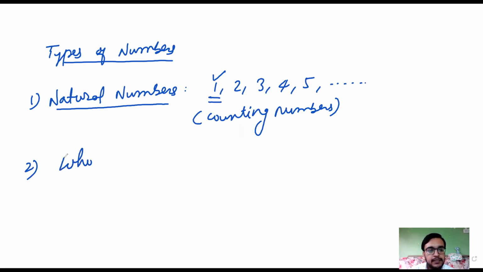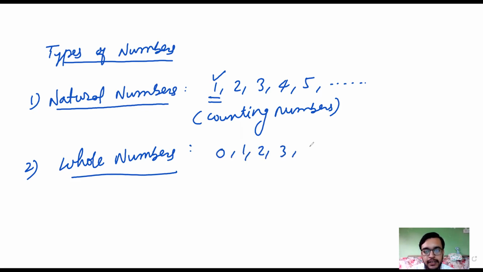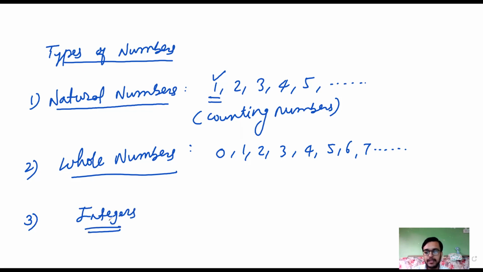The second type is whole numbers. Whole numbers are the numbers that start from 0: 0, 1, 2, 3, 4, 5, 6, 7, and so on. Now, the third type is integers, and we are going to learn about integers today.